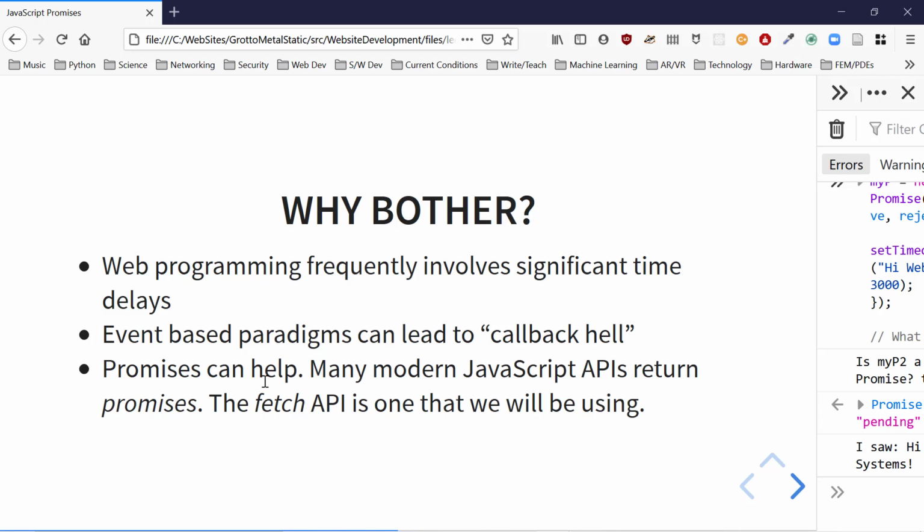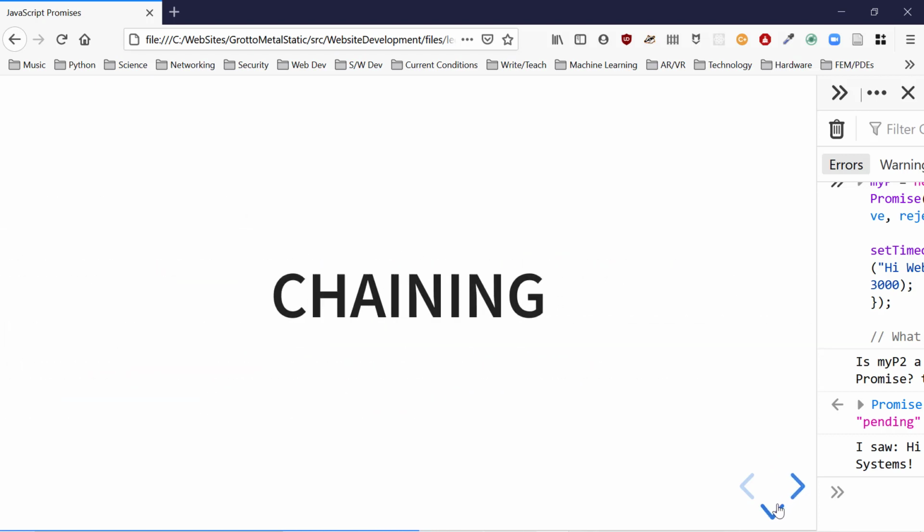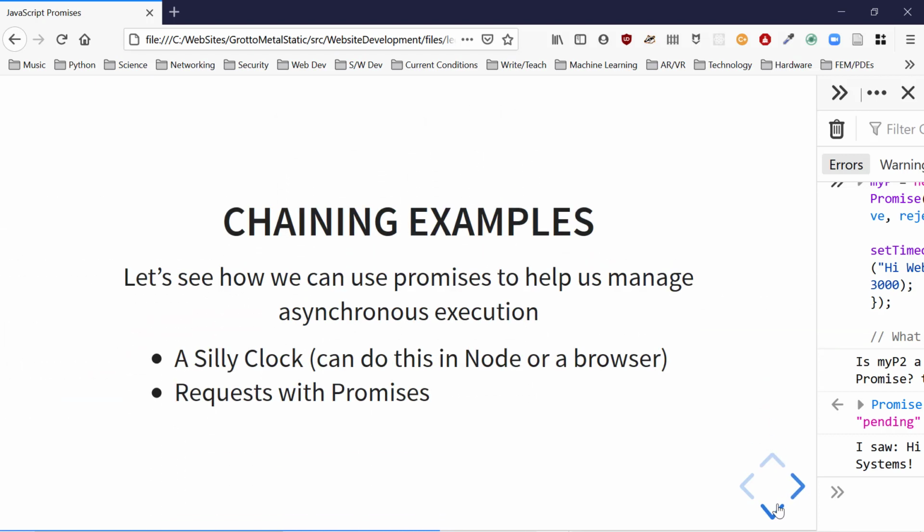Promises can help. In addition, many modern APIs return promises. Fetch is one that we're going to be using a bunch. So let's see about chaining these. How can we use promises to help us manage asynchronous execution? Remember the silly clock from the previous lecture? Let's try it. Let's review that real quick.